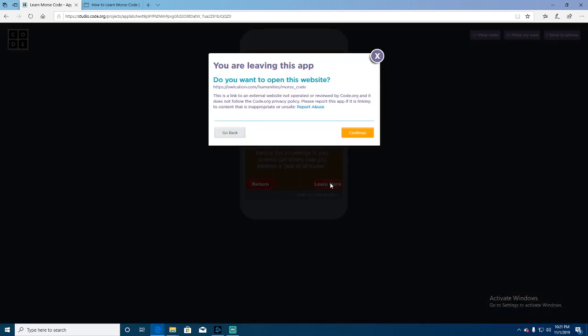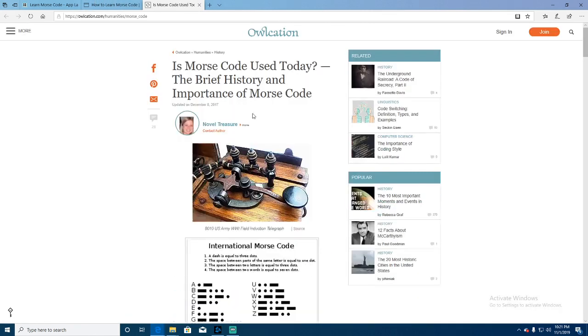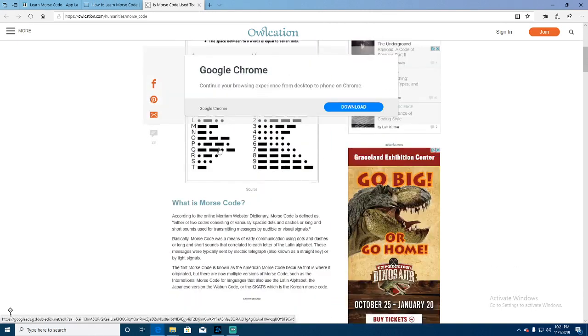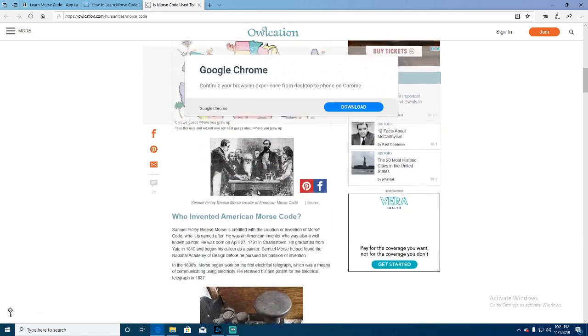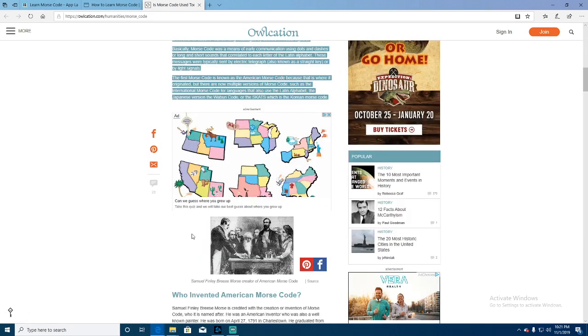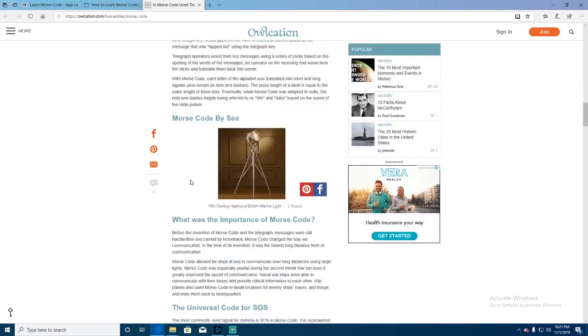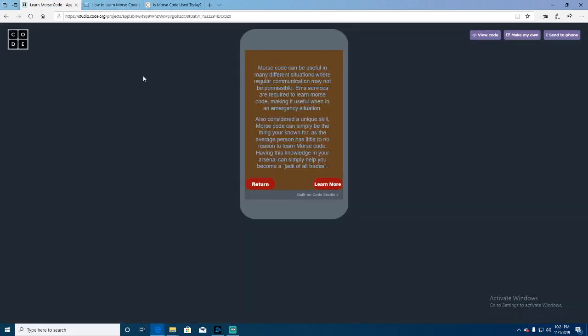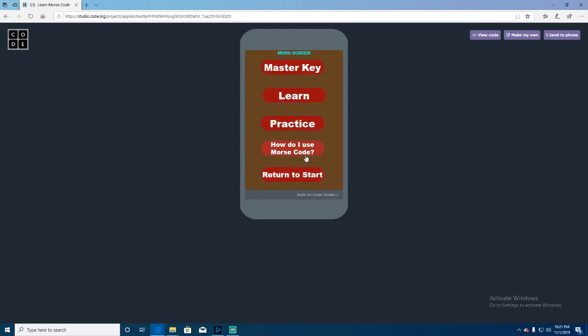If you want to learn more information, it takes you to a website, gives you a chart, and tells you who invented the American Morse code, with more information. Now we can click return, and it takes you back to the main menu.